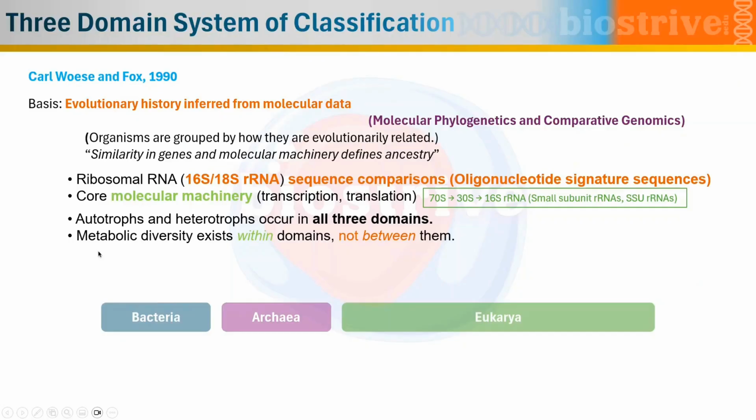And ultimately the metabolic diversity was existing within the domains, not between them, which means that we were only focusing on the evolutionary relatedness between the organisms despite having diversity in the nutrition or mode of uptake of nutrition. So there were three domains: bacteria, archaea, eukarya. Eukarya includes all the eukaryotes, and eubacteria and archaea include the prokaryotic organisms, which if we compare them directly to the five kingdom system of classification.